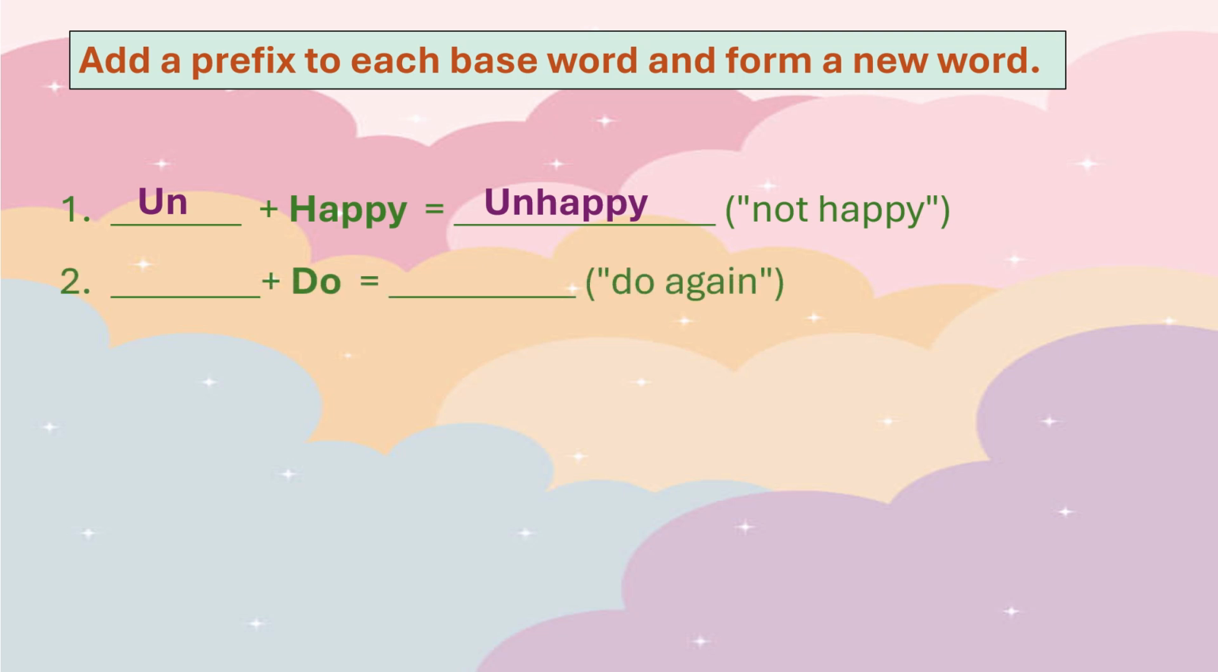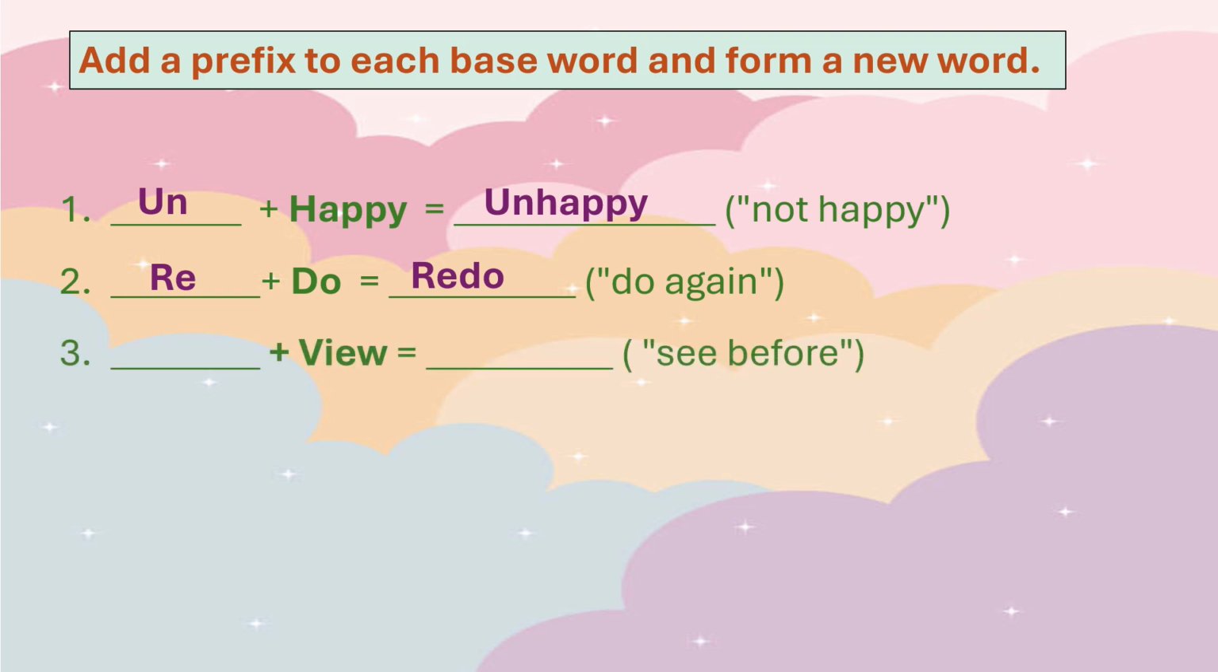Number 2 is do. Add a prefix re. It becomes redo. That means do again. The base word is view. We will add a prefix pre. It becomes preview. That means see before.